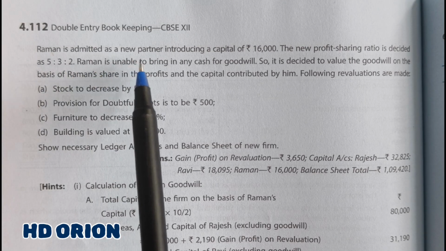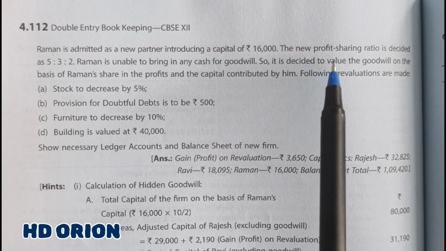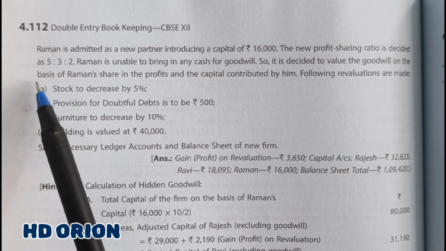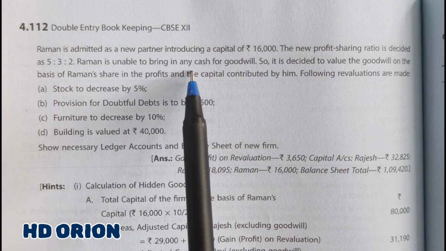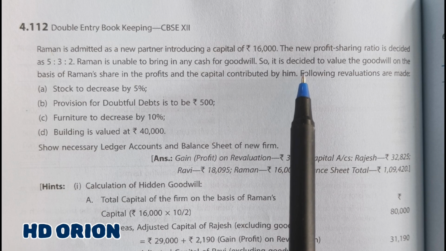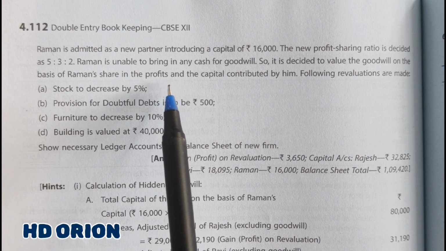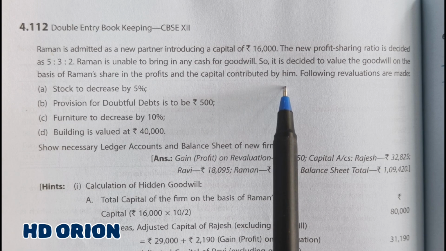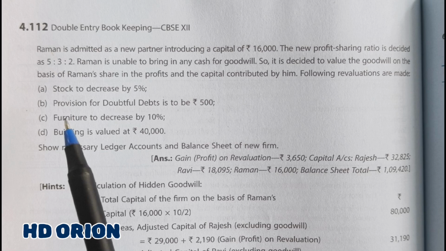Raman is admitted as a new partner, introducing a capital of rupees 16,000. The new profit sharing ratio is decided at 5:3:2. Raman is unable to bring in any cash for goodwill. So it is decided to value the goodwill on the basis of Raman's share in the profits and the capital contributed by him. Following revaluations are made.